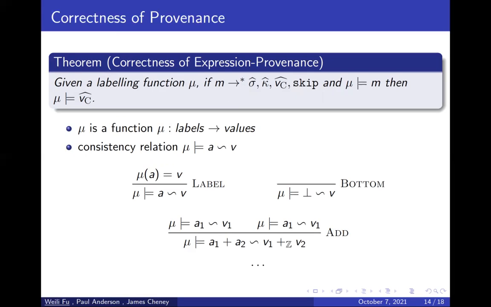This relation relates the input value and its label first. And when the input value takes part in any computation, the result value will be related to the result annotation corresponding to the operation. So with this consistency relation, we state the correctness of expression provenance as: if the program satisfies the consistency relation, the compiled results still satisfy this relation.